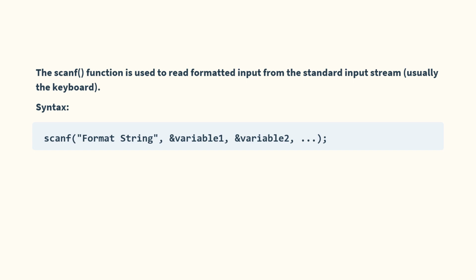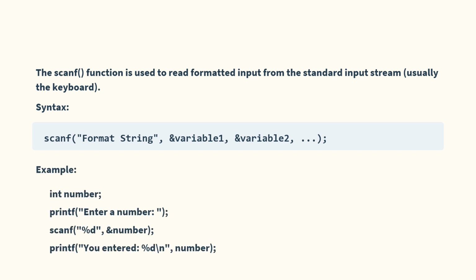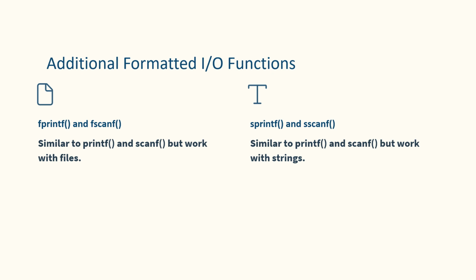After that, provide the addresses of the variables where the input data will be stored. In the example given, scanf function reads an integer value and store it in the variable number. Additional formatted I/O statements include fprintf and fscanf, which work with files, and sprintf and sscanf, which work with strings.